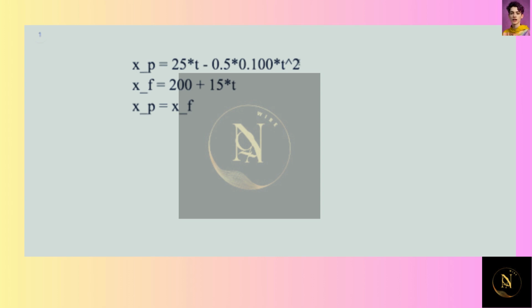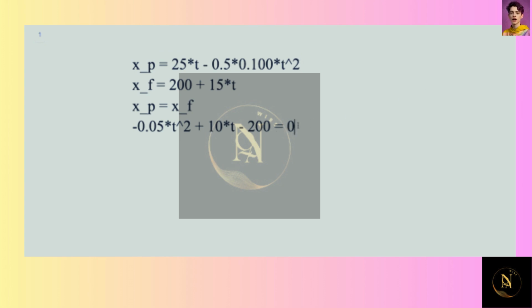And in doing this and rearranging, we get a quadratic that looks like 0.05 times t squared plus 10t minus 200 is equal to 0.